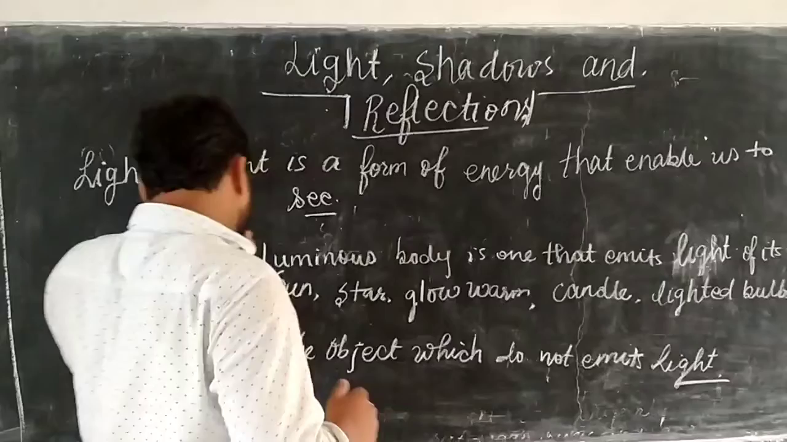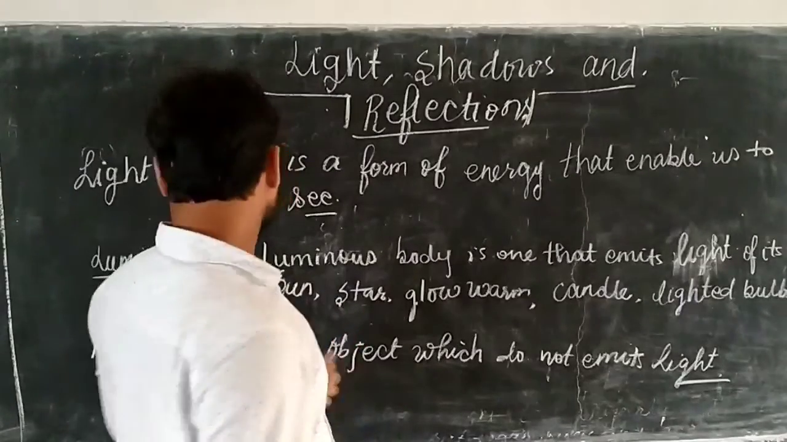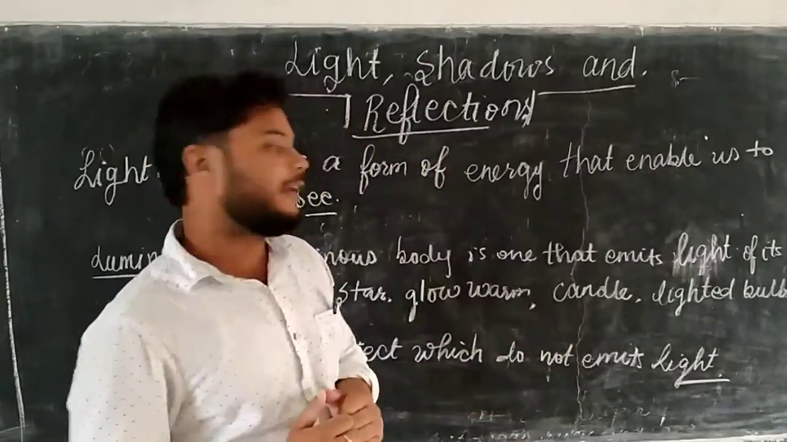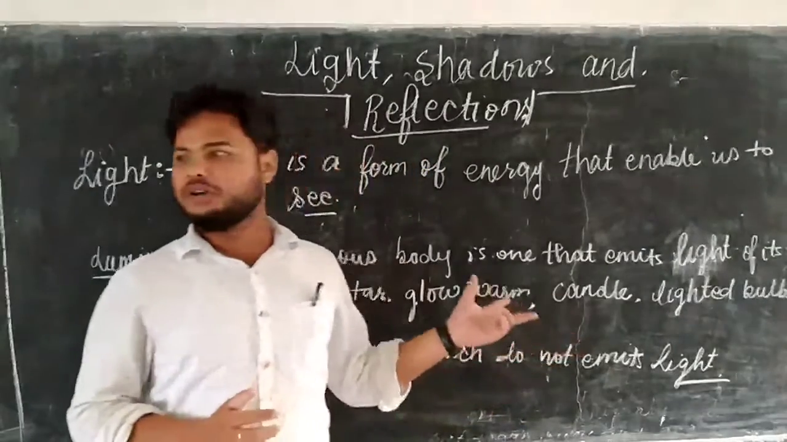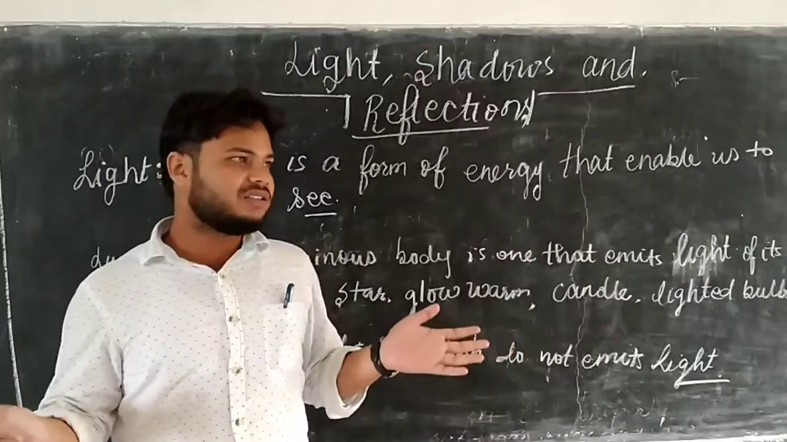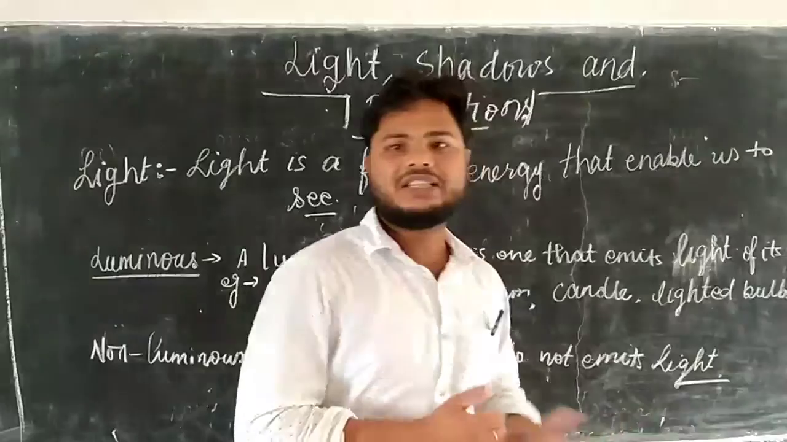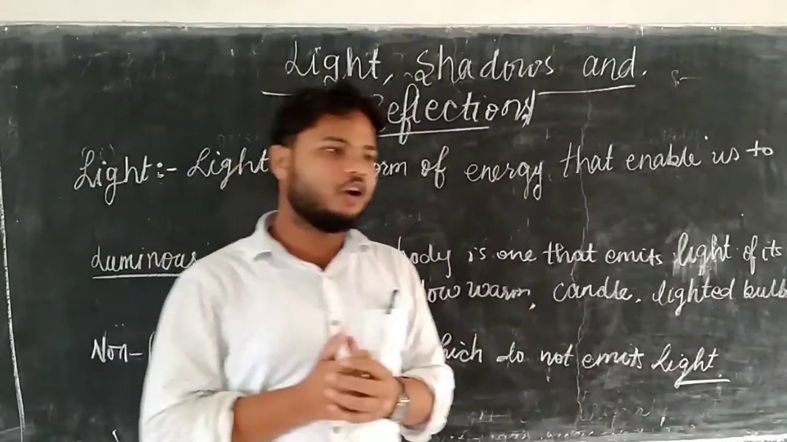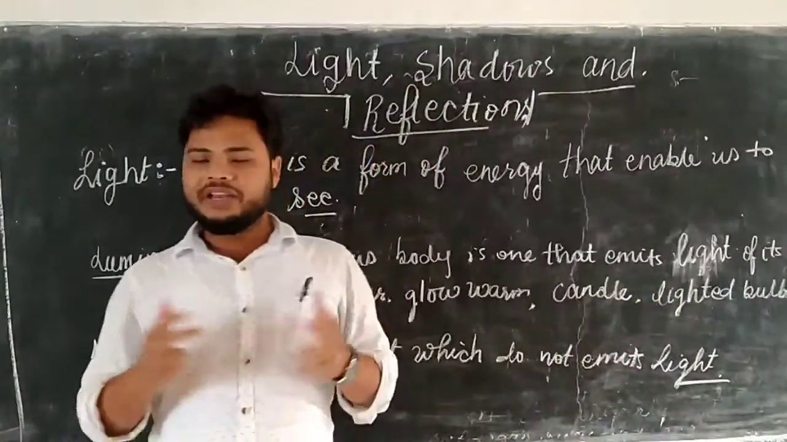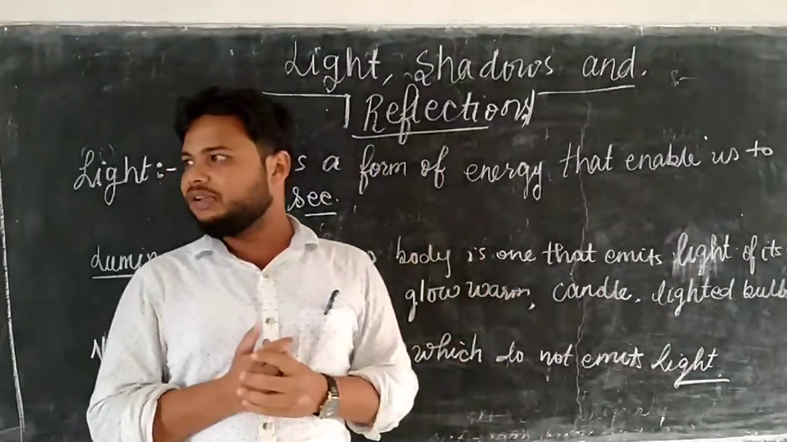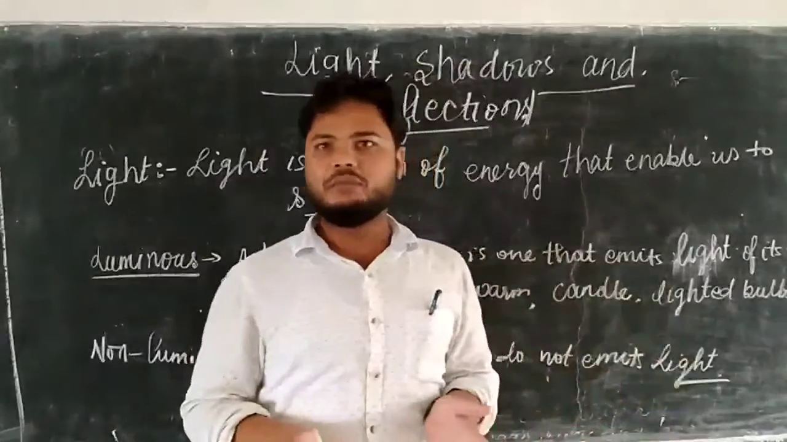Okay, here are also some non-luminous objects which do not emit light. Most of the things around us have no light of their own and do not emit light, but we can see those objects. Many examples, table, chair, right? There are many examples which are non-luminous bodies.